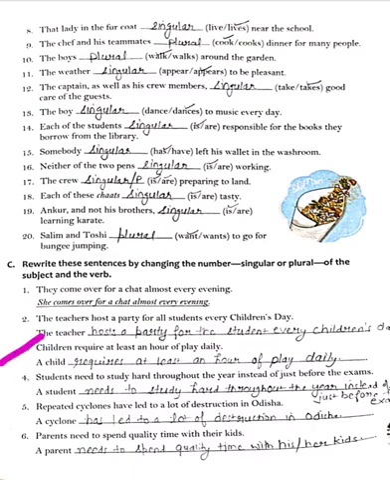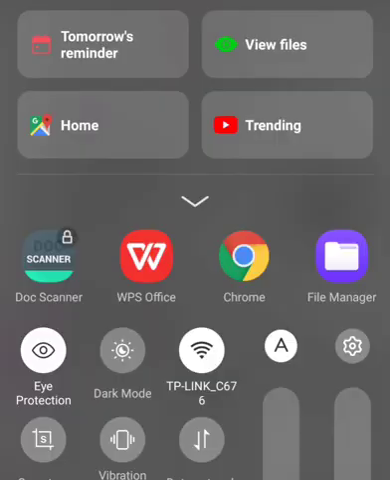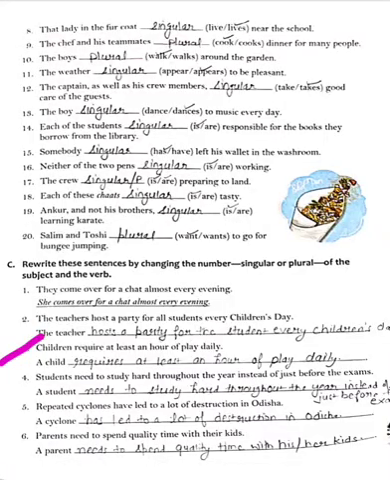Now next, third, children require at least an hour of play daily. So here children means many, that is plural. So I have written here a child. Child for singular. Now require is for plural and requires is for singular. But the rest of the sentence is as it is.